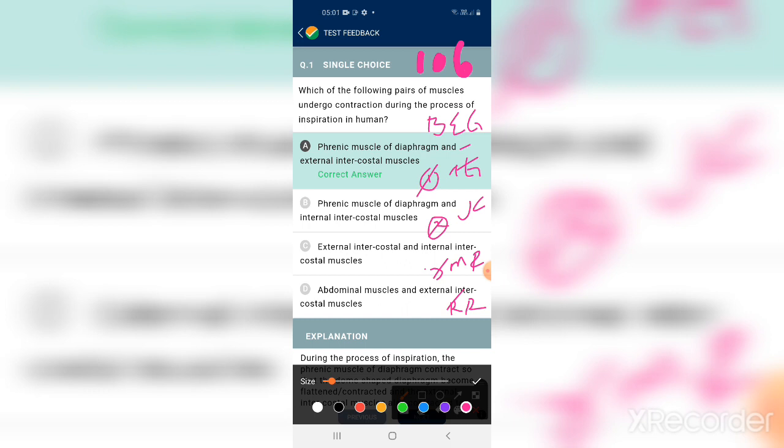Which of the following muscles undergo contraction during the process of inspiration? Phrenic muscles of diaphragm. That's why the diaphragm comes down. And external intercostal muscles, not internal intercostal muscles. Internal intercostal muscles play an important role during forced expiration. External intercostal muscles, which are present between the ribs, and phrenic muscles play an important role.